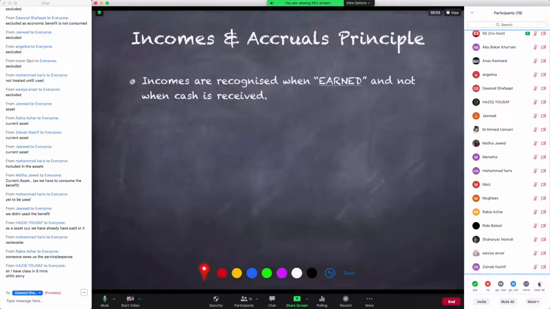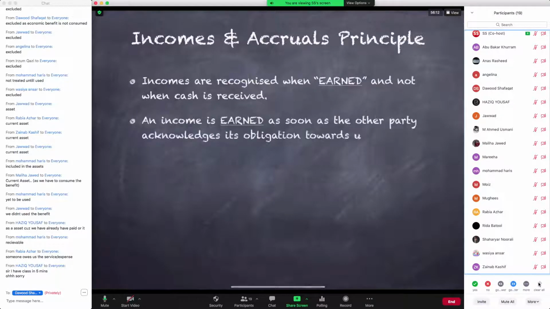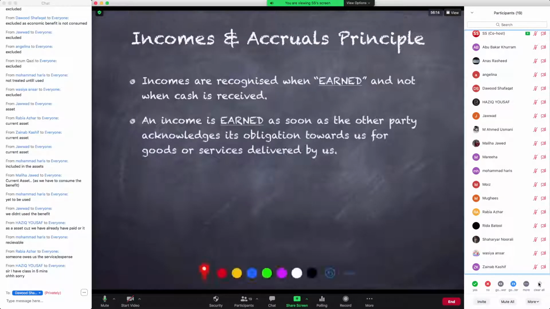Expense के बारे में लिखा हुआ था कि expense is recognized when incurred and not when cash is paid. So income के केस के अंदर income accruals principle के मुताबिक income आप किस वक्त recognize करते हैं? जब आप earn करते हैं. जब आप income earn करते हैं उस वक्त आप income की existence को recognize करेंगे. उस वक्त नहीं जब आपको actually cash मिलेगा उसके बदले में. So basically that means that earning and income now needs to be defined, because we probably confused earning and income and receiving cash as the same thing. They're not the same thing.